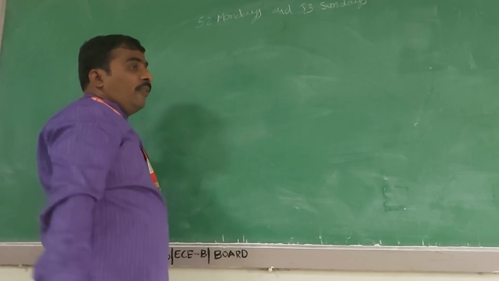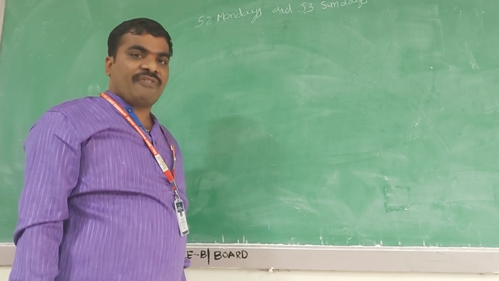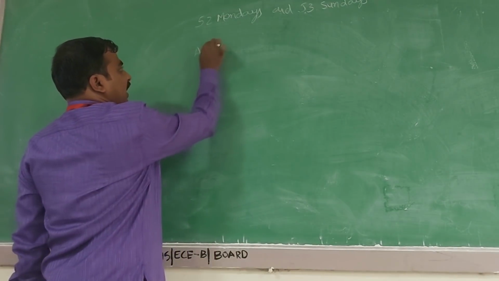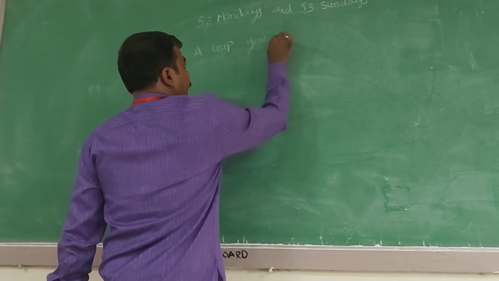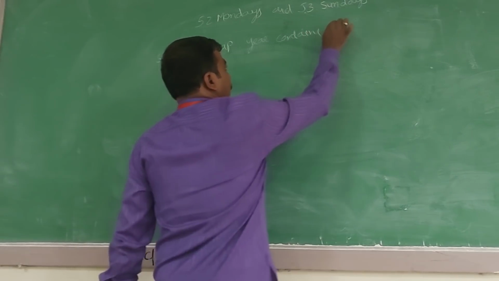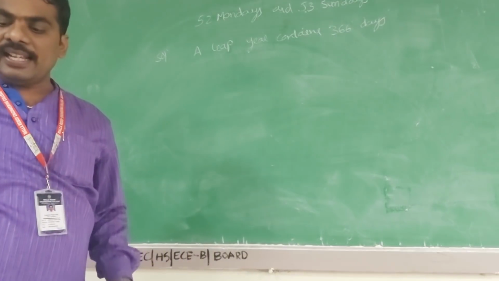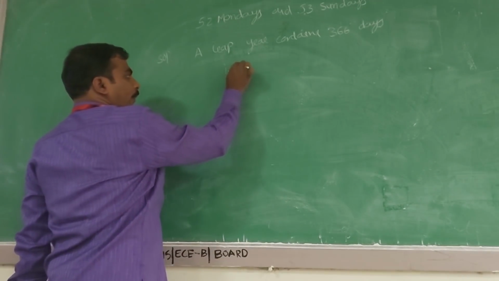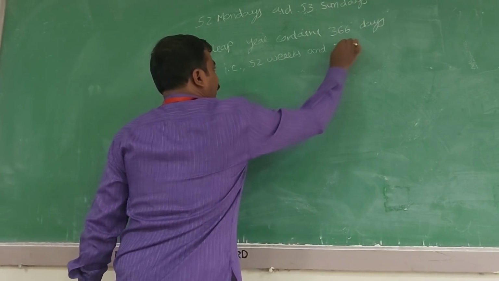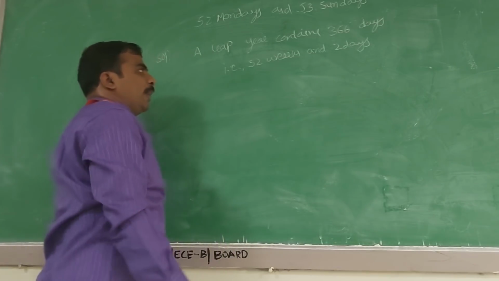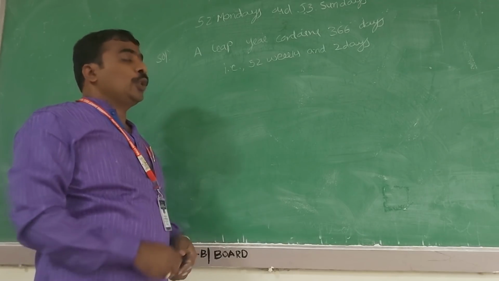Solution. A non-leap year has 365 days. A leap year contains 366 days, that is 52 weeks and 2 days. Every normal, non-leap year has 52 weeks and 1 day, while a leap year has 52 weeks and 2 days.